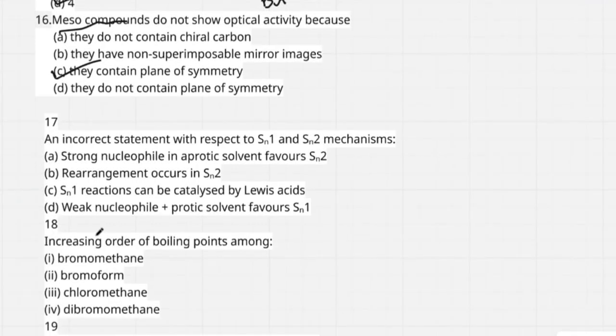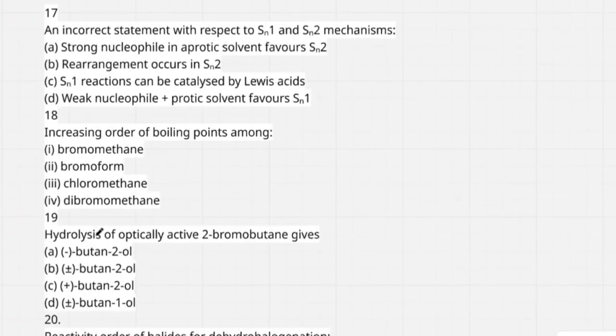Next, I move to question number 70. An incorrect statement with respect to SN1 and SN2 mechanism. Strong nucleophile in aprotic solvent favors SN2: correct. SN2 reaction is favored by strong alkali and aprotic solvent. This is correct. Rearrangement occurs in SN2: incorrect.